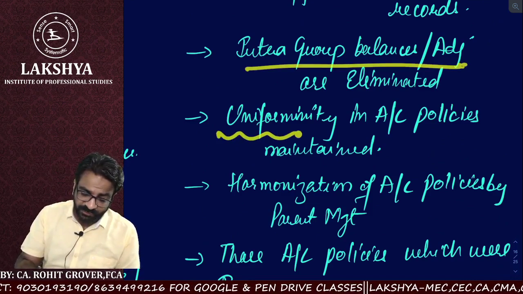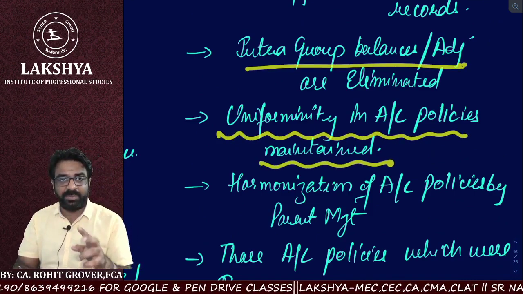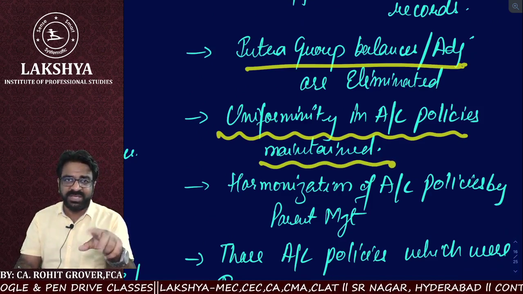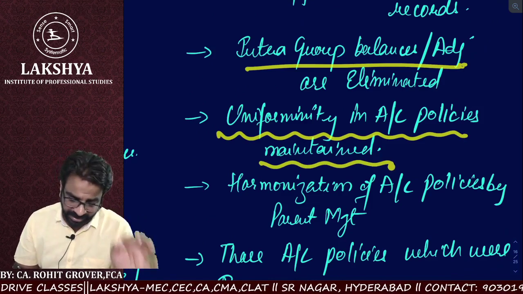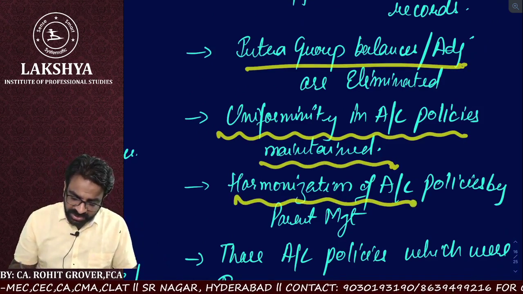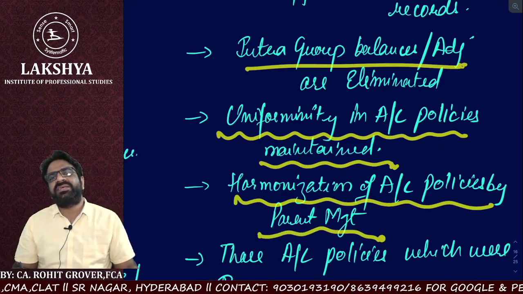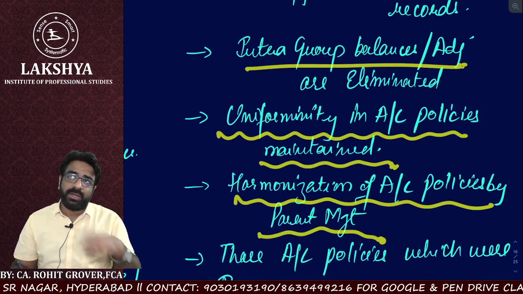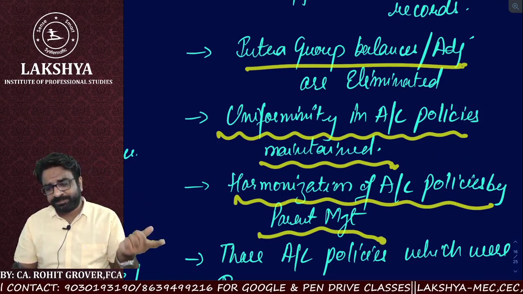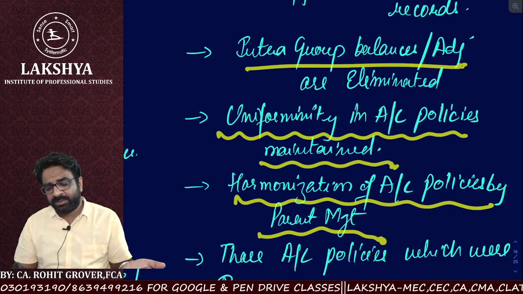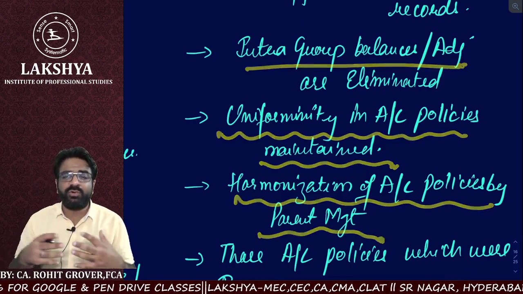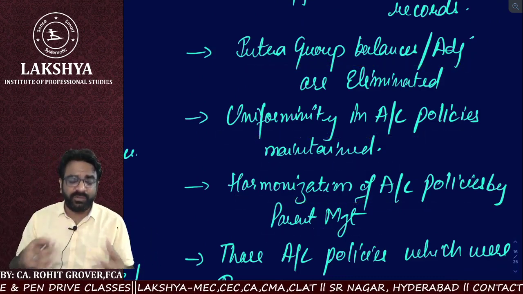He has to check that uniformity in the accounting policies has been maintained, because there might be a case where the holding and subsidiary have two different types of accounting policies. So do we have to maintain the uniformity or not? So check that harmonization of accounting policy has been done by the parent company. If the component's accounting policy is different and the parent's policy is different, do we need to do the harmonization? Do we need to maintain the uniformity?